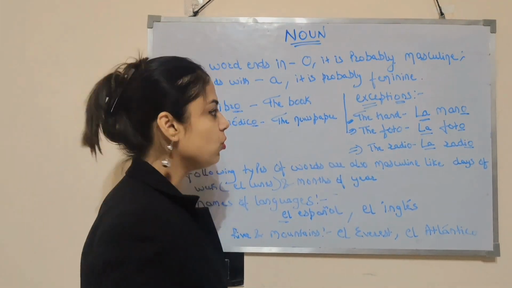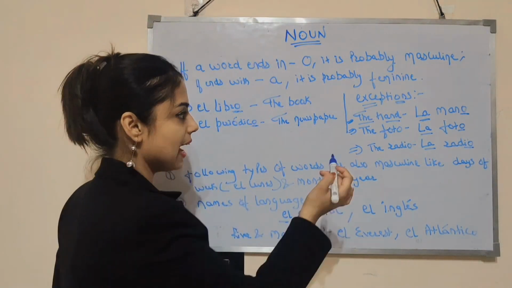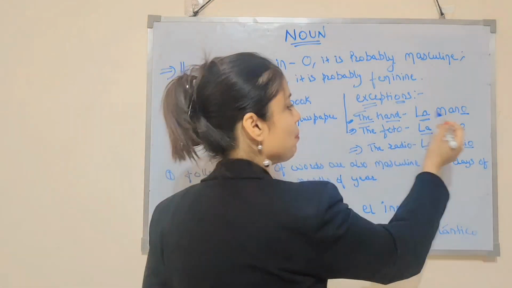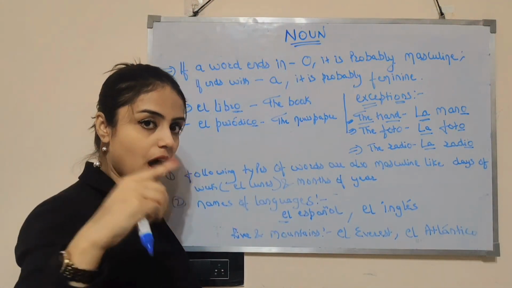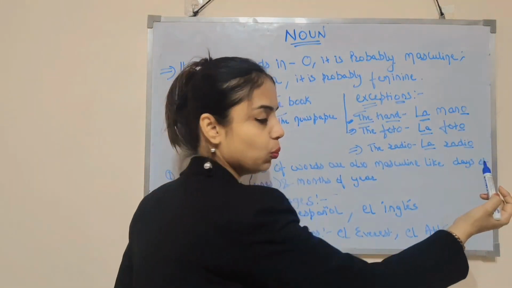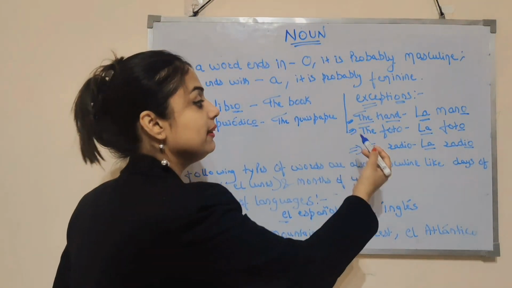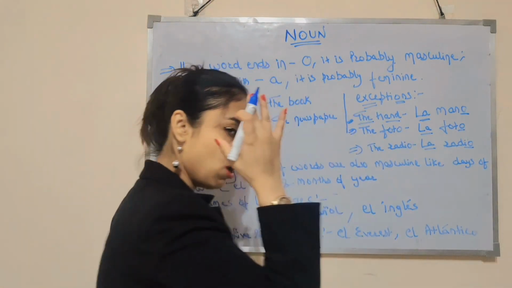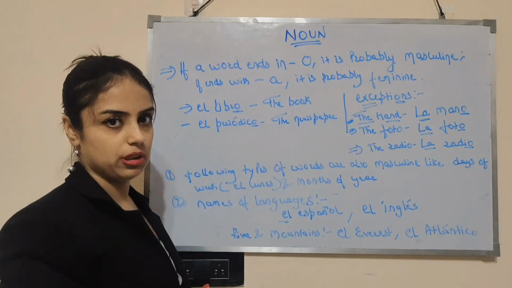Por ejemplo, the hand. We call it mano in Spanish. So la mano. It's la mano. Ending with O, but we are using la before that. So it's la mano. The photo, la foto. The radio, la radio. So however, these words are ending with O, but we are using la before them.